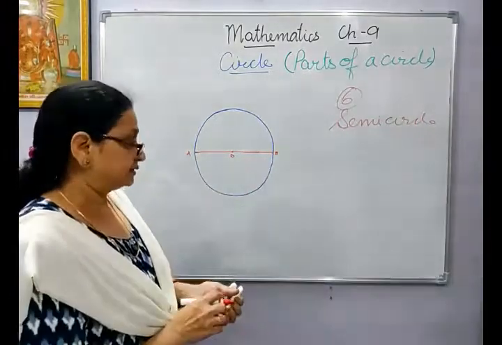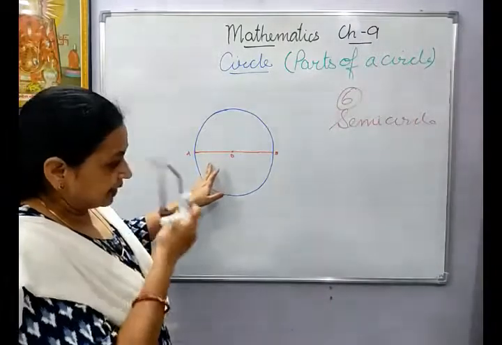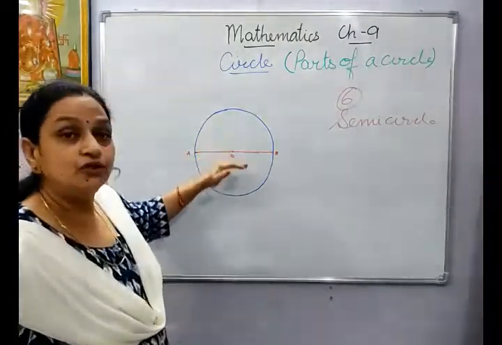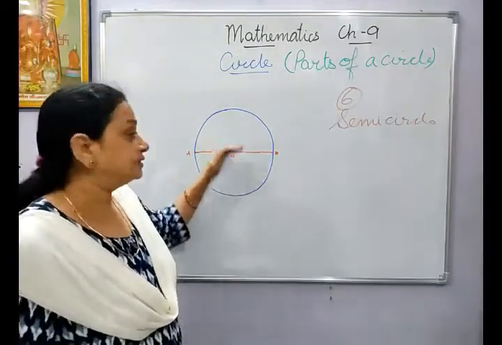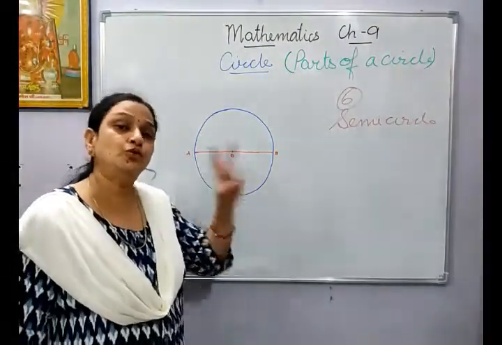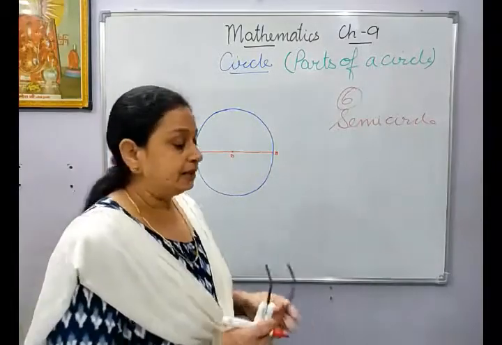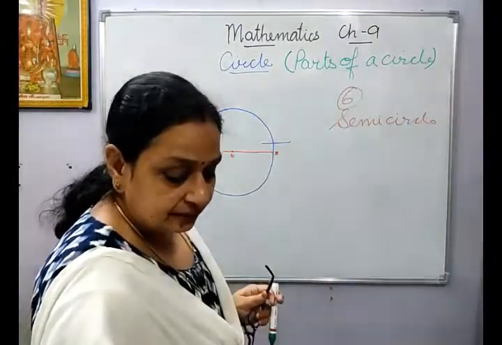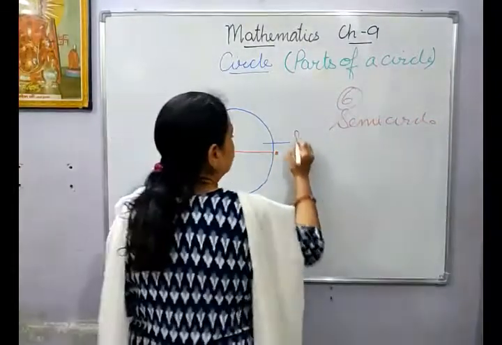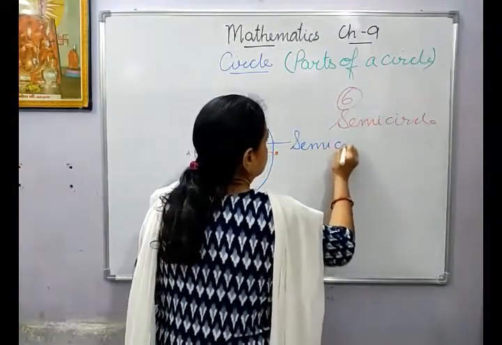If you see this, what you find is that this diameter divides the circle into exactly two halves, and each half is called a semicircle.